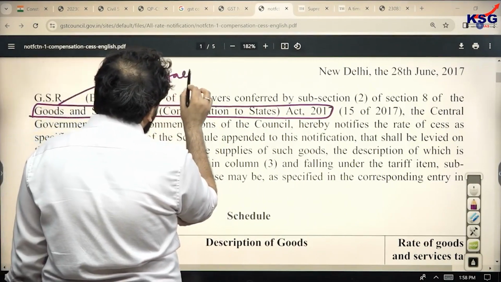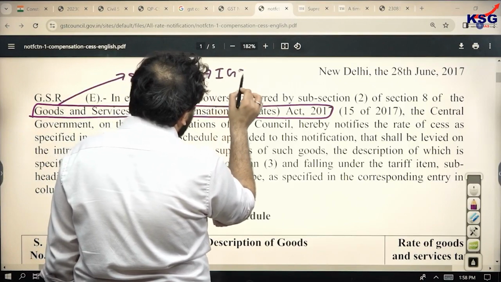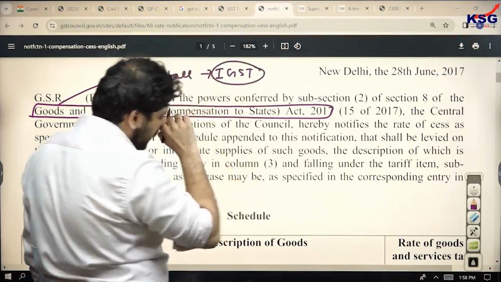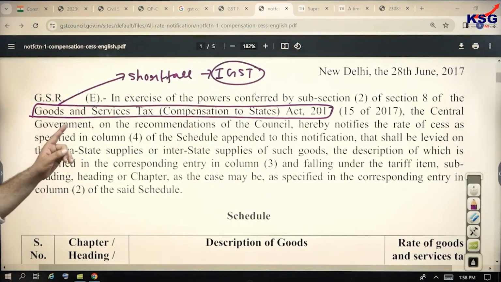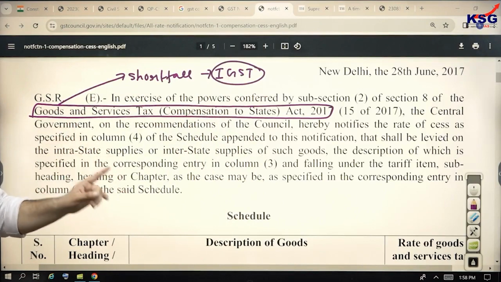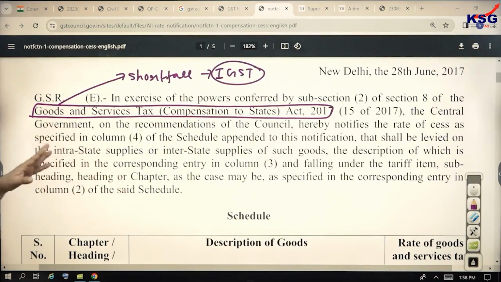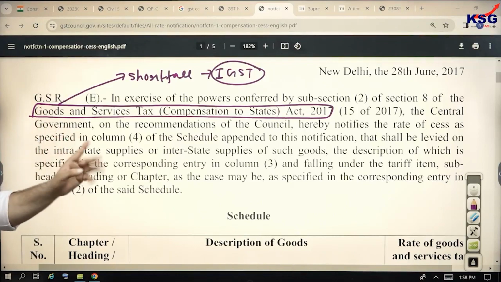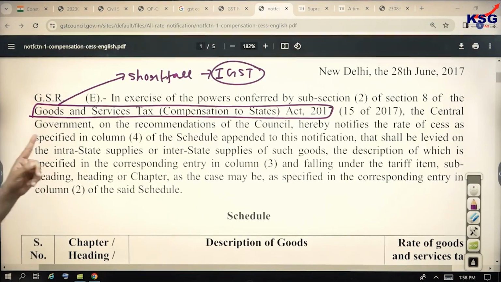Shortfall faced due to the IGST, Interstate Trade and Commerce. The central government, on the recommendations of the GST Council, hereby notifies the rate of cess as specified in column 4 of the schedule appended to this notification shall be levied on the intrastate supplies of interstate supplies of such goods, the description of which is specified in the corresponding entry.